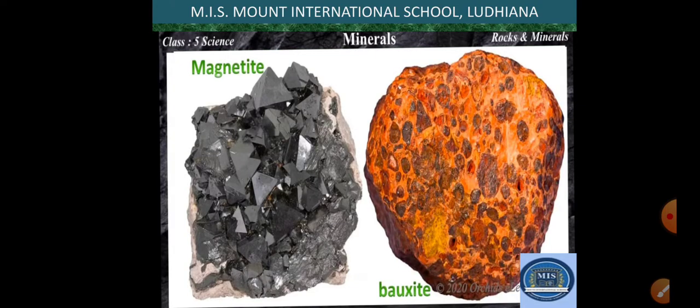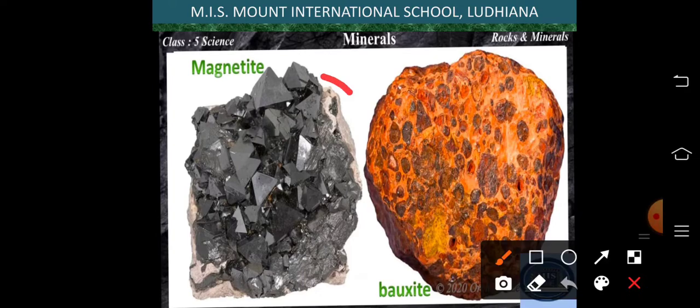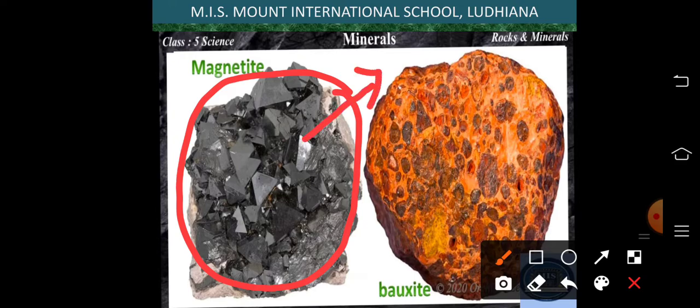Fine. Then, as I told you, minerals also exhibit properties similar to those of metals. Like if we talk about magnetite, magnetite contains iron particles, so it has some magnetic properties. Bauxite is the ore of aluminium. Ore means that from which the metal can be taken out. So bauxite contains aluminium.